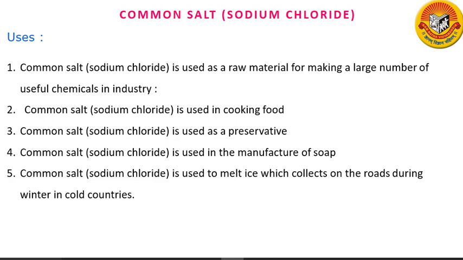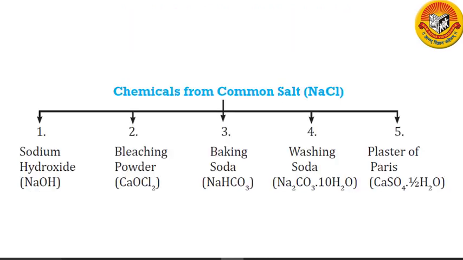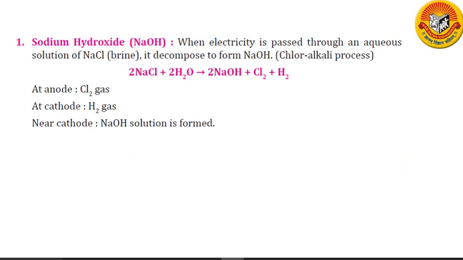The chemicals which we obtain from common salt are sodium hydroxide, bleaching powder, baking soda, washing soda, and plaster of Paris. Let us discuss one by one. Sodium hydroxide. It is also known as caustic soda. The chemical formula of sodium hydroxide is NaOH.